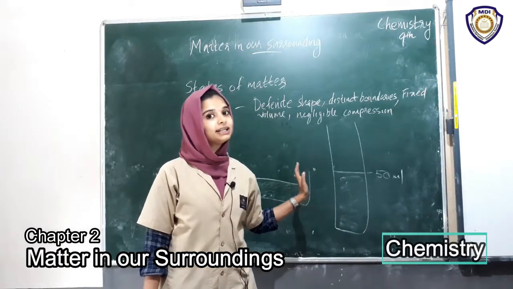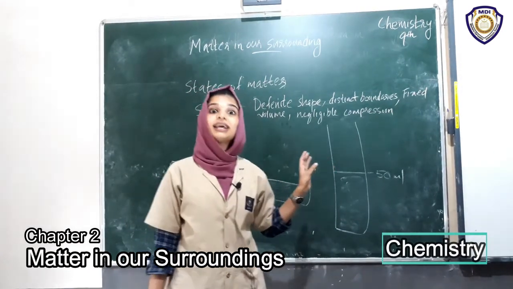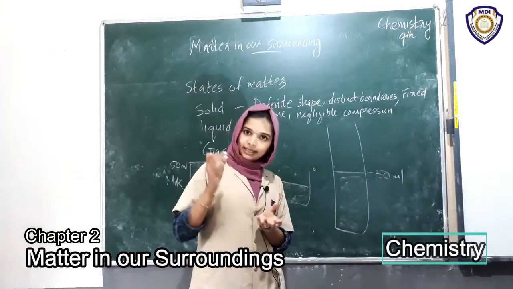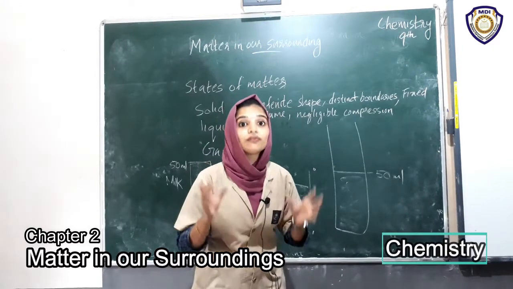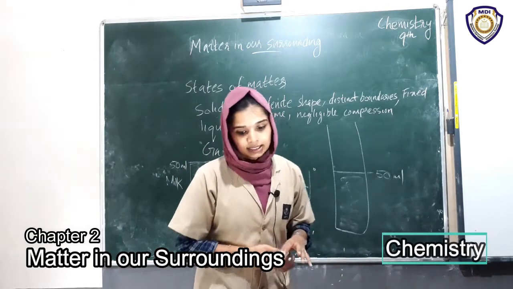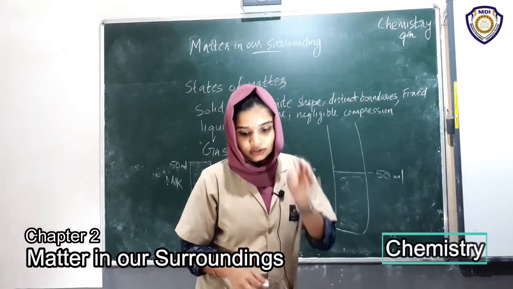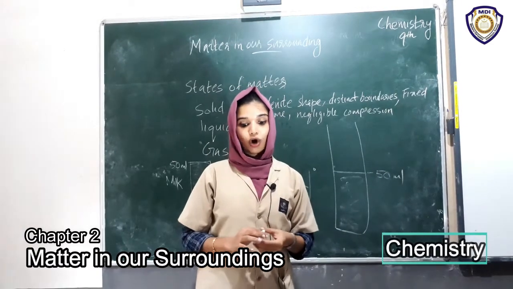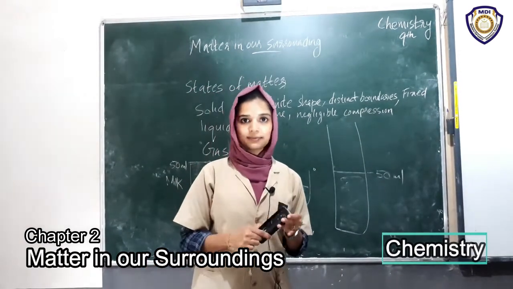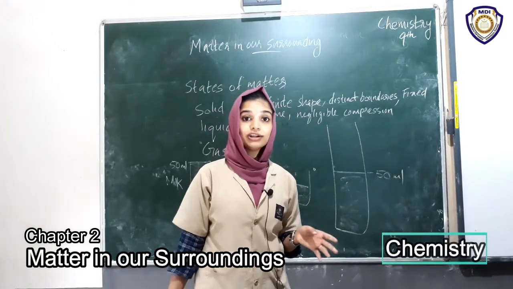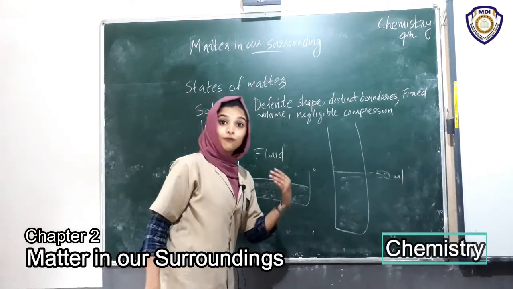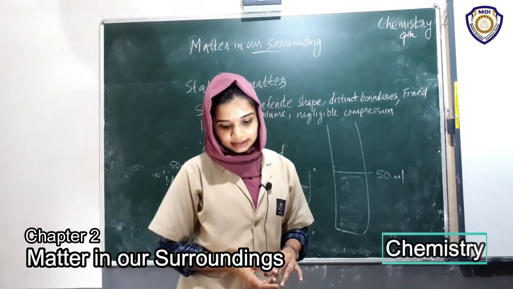It has definite volume, but it doesn't have a definite shape. It has the shape of the container. When we take it in any container, the liquid contained in that container has the shape of that container. It depends upon the shape of the container. So it has fixed volume, and liquids flow and change shape. So they are not rigid but can be called fluid. They are not rigid like a solid substance, but they are called fluid. They can flow, hence it is called fluid.